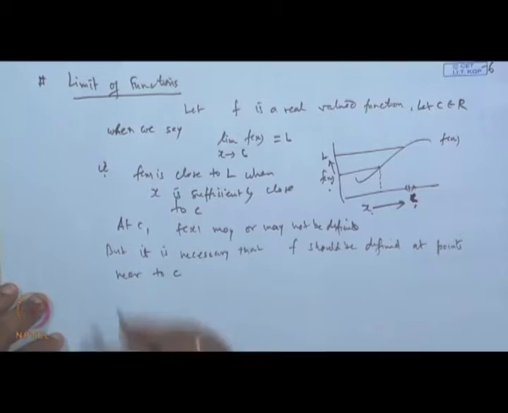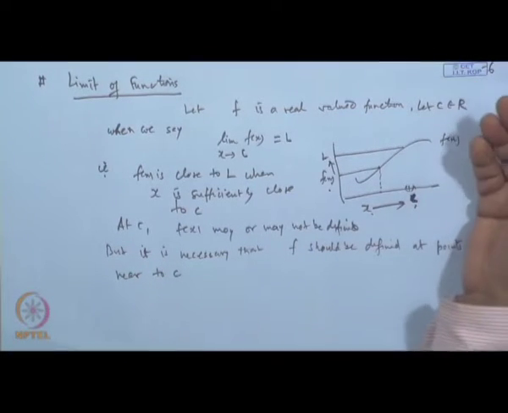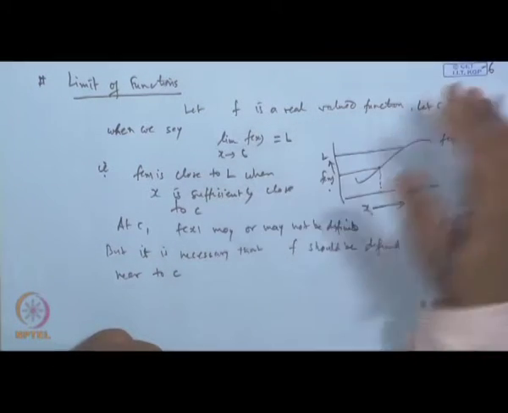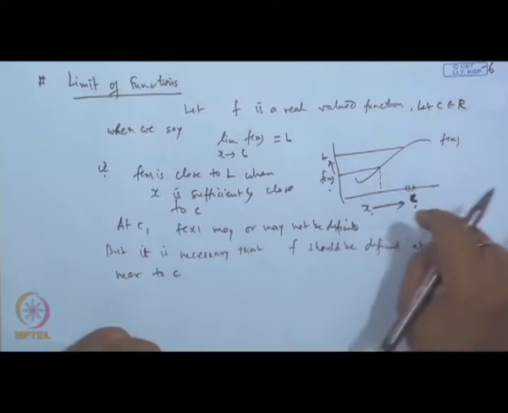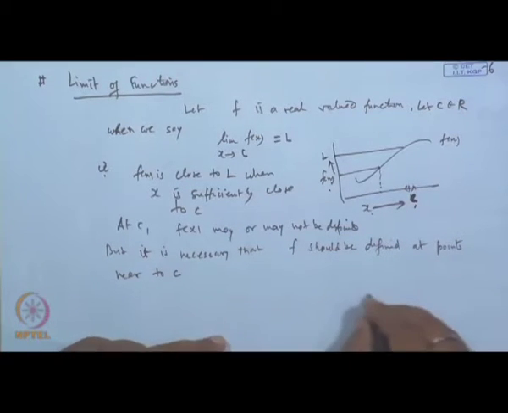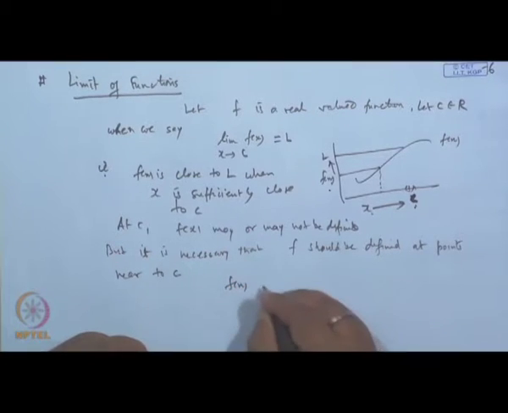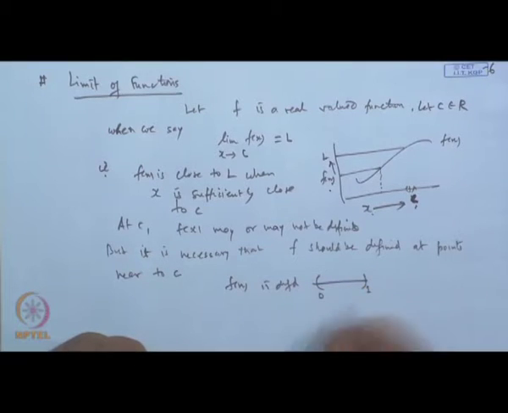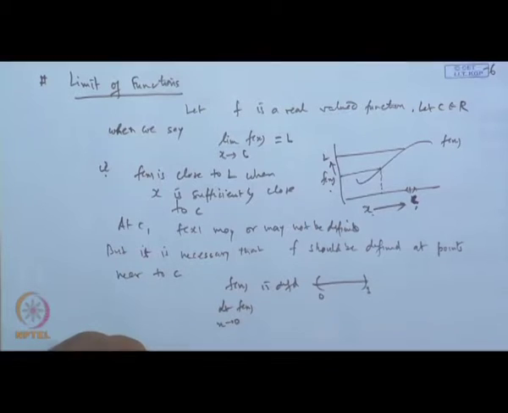Second point which we get: at the point c, the function at c may or may not be available in the set A, still we can find the limiting value of f(x) when x approaches c. Suppose the function f(x) is defined over the interval, say, 0 to 1, and we find the limit of f(x) when x tends to 0.